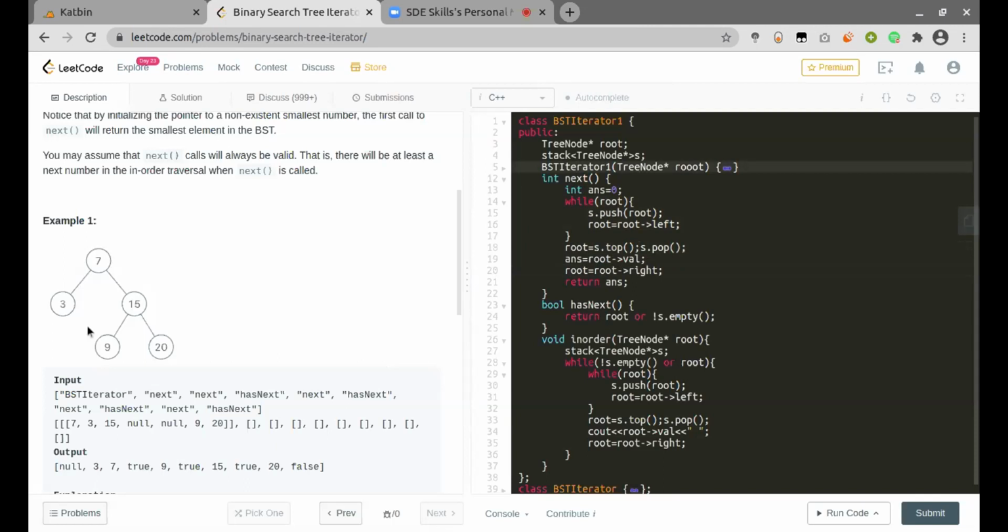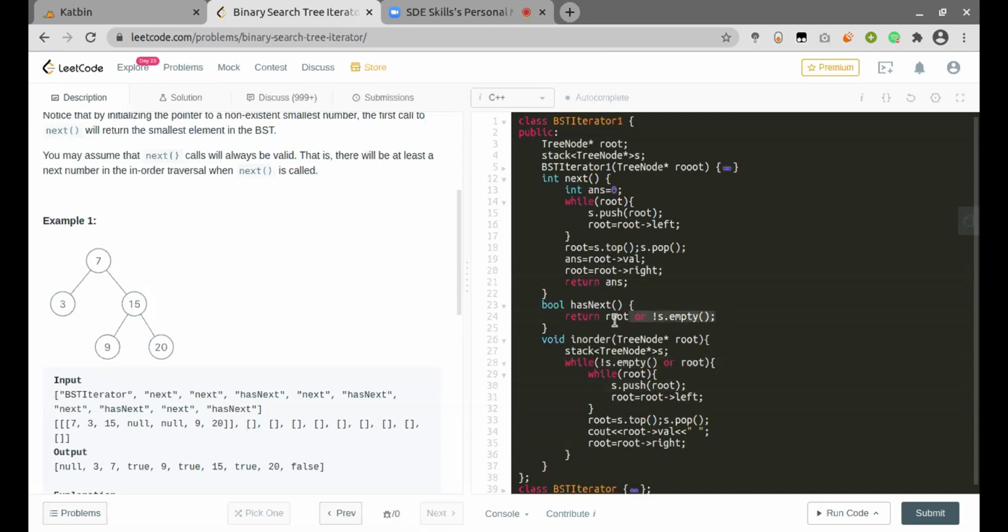And then after I've assigned it to my answer, I'll just move to the right pointer of that current node. For example, here, if 3 is the root here, now I'll assign the value of 3 to the answer, and then root will point to the right of the current root, which is null here. So anyways, it can point to null at any particular instant, no issues. Since even in the iterative traversal, at some moments the root can point to null, and then we just need to return the answer. Now, if we see the has next function, this is same like the while condition of the iterative in order traversal, which is either of the stack is empty or the root points to null.